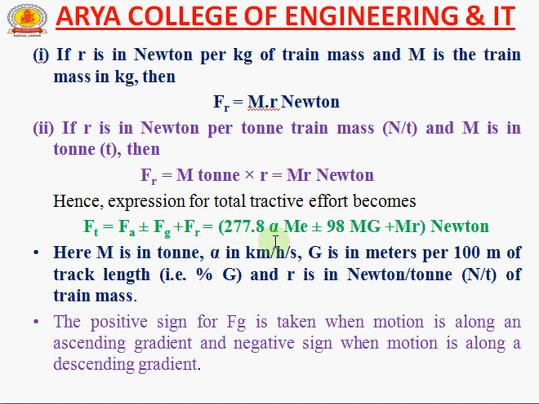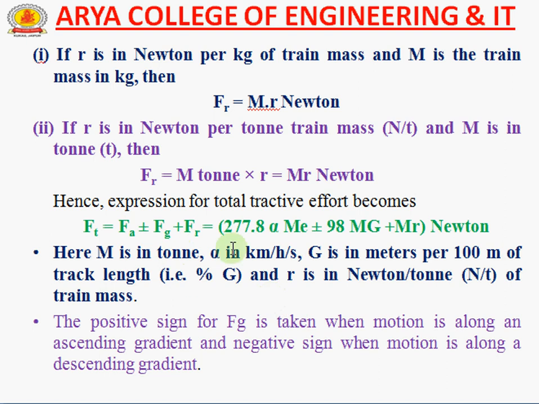Putting in the values, Ft equals 277.8 alpha Me plus or minus 98 mg plus mr Newton. So all are counted in Newton. Here m is in tons, alpha is in kilometer per hour per second, G is in meters per 100 of track length, meaning percentage gradient, and r is in Newton per ton of the train mass.